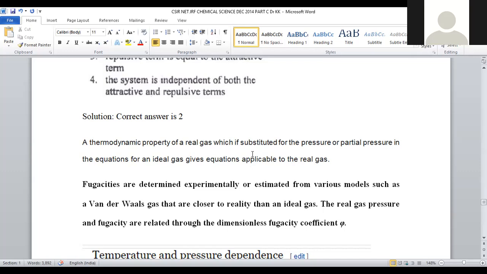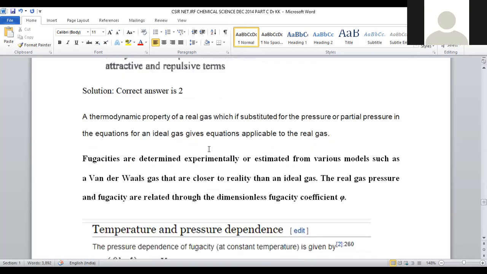At low pressure conditions, the gas behaves like an ideal gas. As the pressure rises, what happens? It will deviate from the ideal gas and become a real gas. For this real gas, the equation applied is called the Van der Waals equation. So for real gases, the pressure term can be employed in terms of fugacity. And what will be the fugacity coefficient? Fugacity is determined experimentally. It is an experimental parameter and can be estimated from various models such as the Van der Waals gas equation. The Van der Waals gas equation is mainly applicable to real gases only, right?